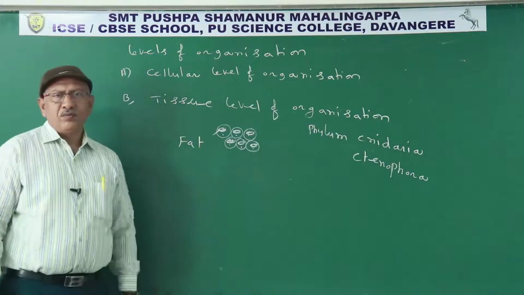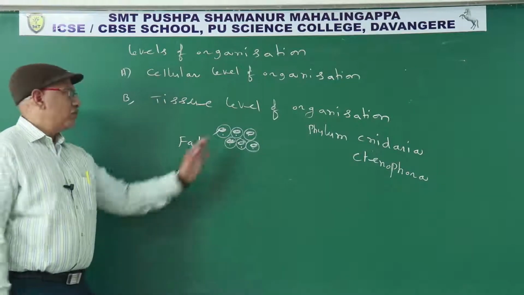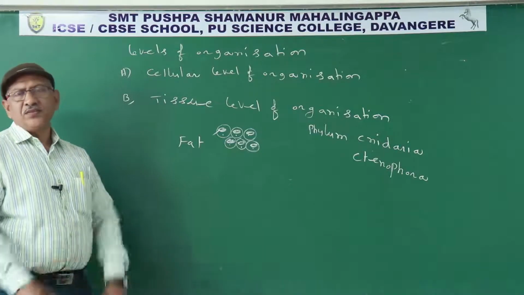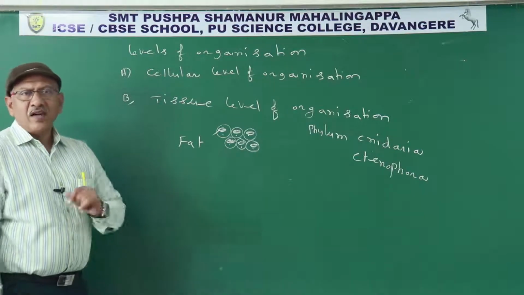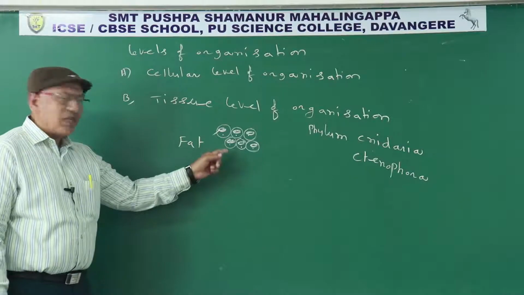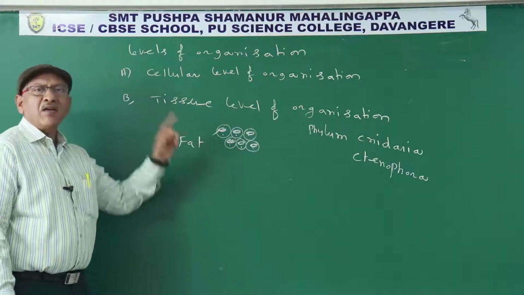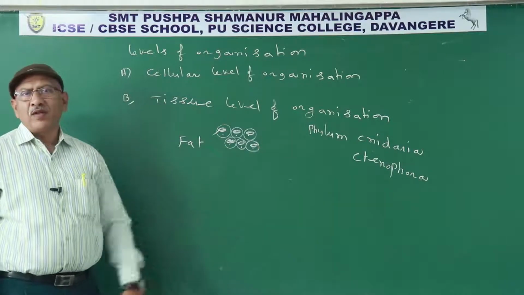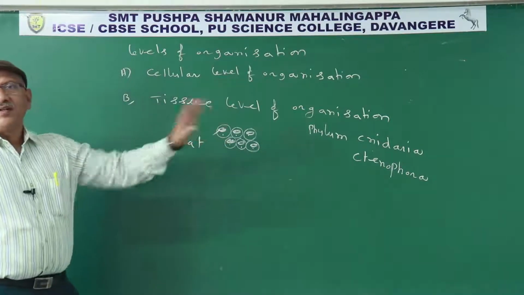What is tissue? Don't give the outdated definition that a group of cells is tissue. That is not the correct definition. A group of cells having the same structure, origin, and development, and performing a similar function, is known as tissue.